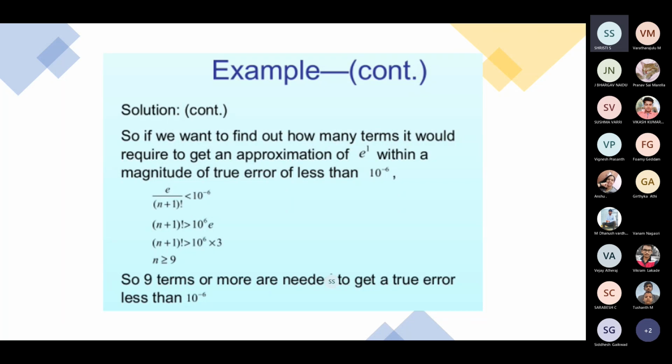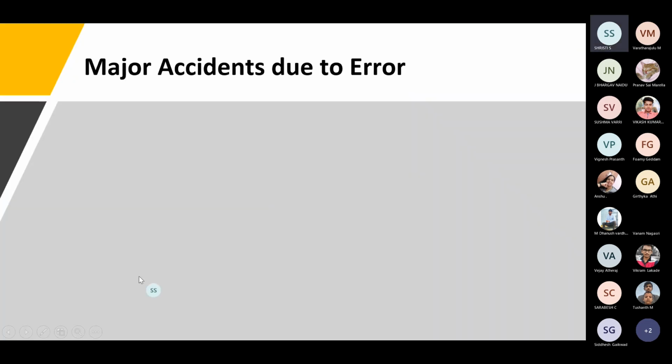As you can see, it gives us a more precise value than directly substituting the value 0 in f of x. So with this, we come to the end of error estimation. I hope there was something which you could take back. Thank you.